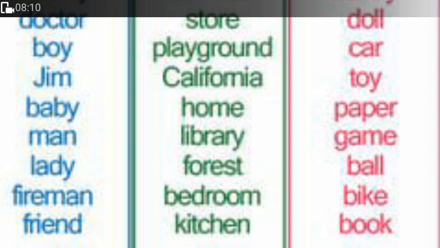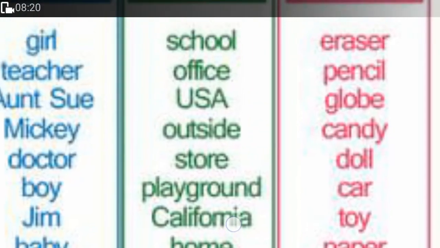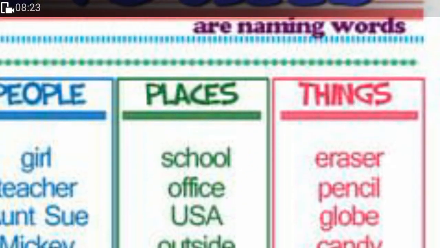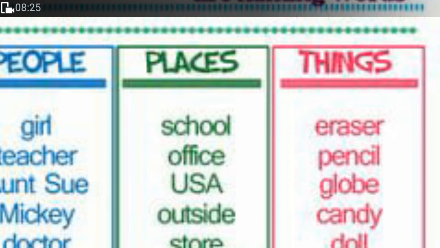forest, that's an area. Bedroom, that's a part of a house. Kitchen is also a part of a house. Now, when we are talking about things, things means non-living things that we look around and find everywhere. Eraser, that is a rubber that we use to clear something with a pen, which has some pencil marks. Then we have pencil, it's like stationery.